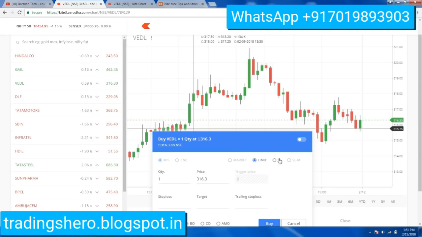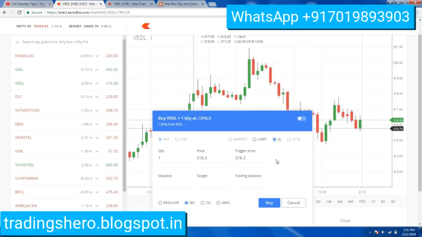So as you know, in the bracket order we have the stop loss, so I'll just place that. Okay, so I'll place the entry, that is sell below 318.35, and also I'll place my target and the stop loss. And then I'll go out of my trading terminal. So that will happen automatically.